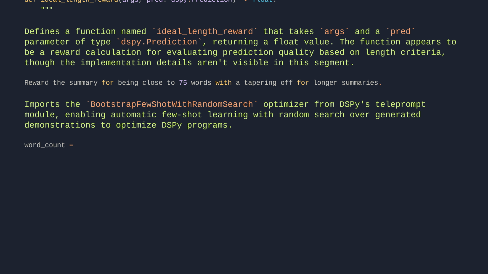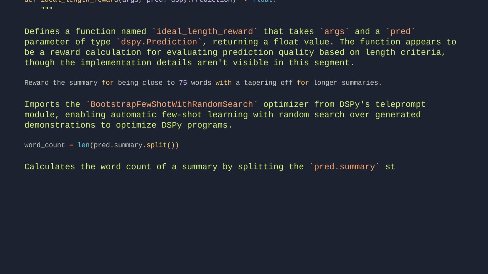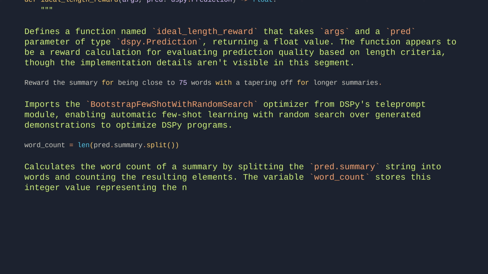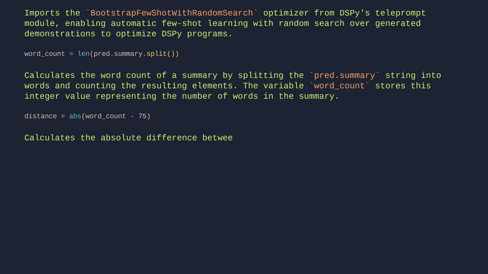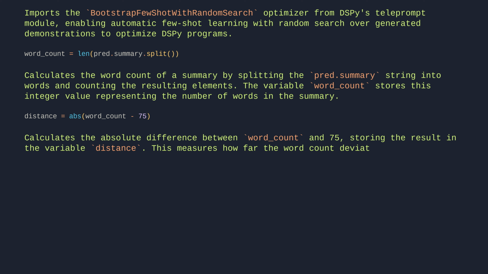word_count = len(pred.summary.split()). Calculates the word count of a summary by splitting the pred.summary string into words and counting the resulting elements. The variable word_count stores this integer value representing the number of words in the summary. distance = abs(word_count - 75). Calculates the absolute difference between word_count and 75, storing the result in the variable distance. This measures how far the word count deviates from the target value of 75, regardless of direction.